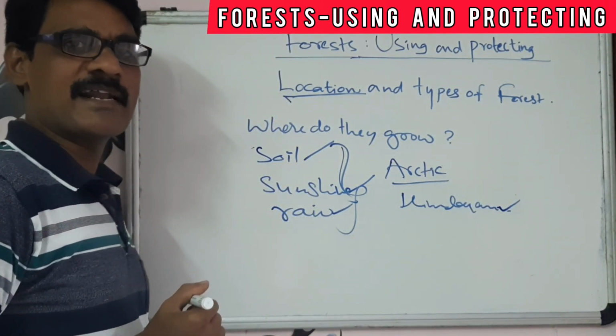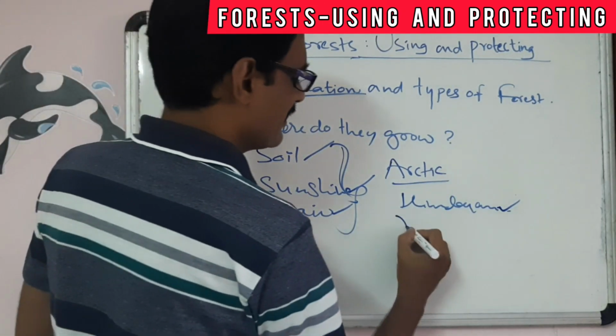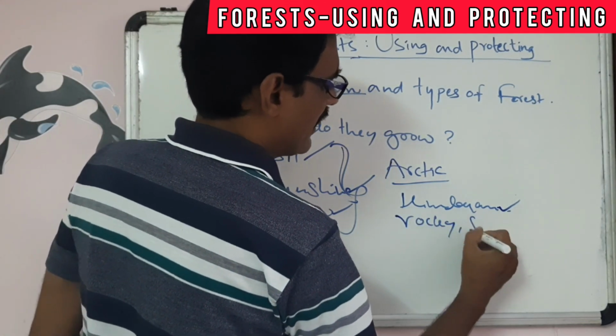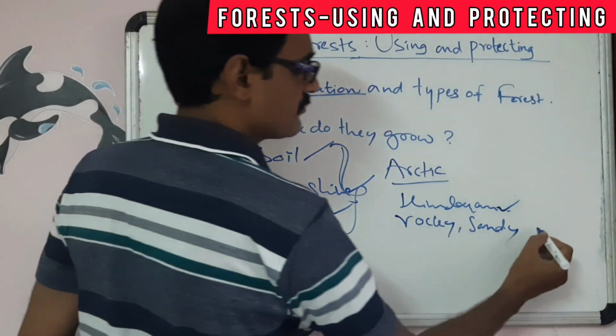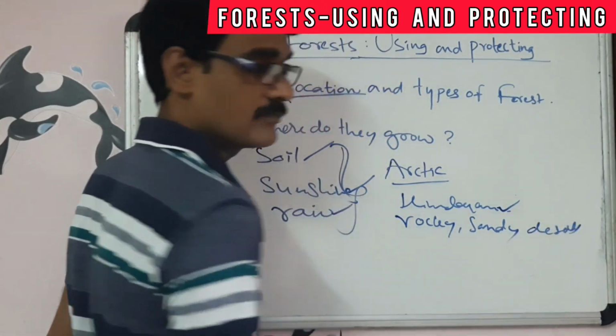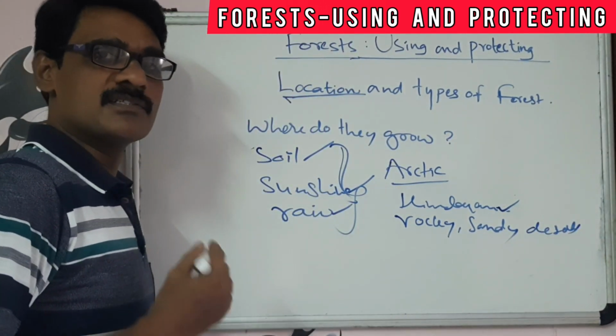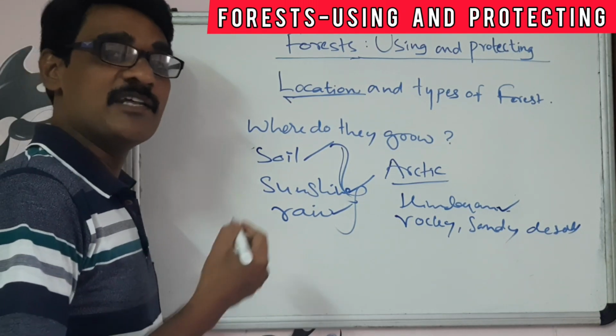And some rocky and sandy regions, the deserts, and some sandy beaches.